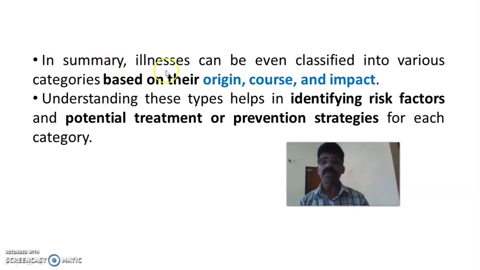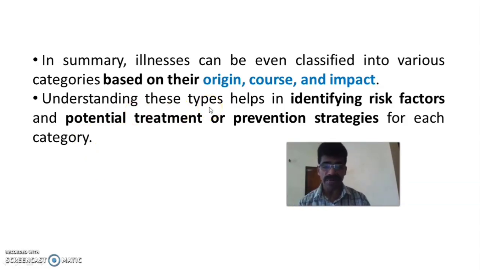Thus, in summary, illnesses can be classified into various categories based on their origin, that is their etiology or cause, based on their course, that is a short period or long period or chronic state, and based on their impact, that is mild, moderate and severe.